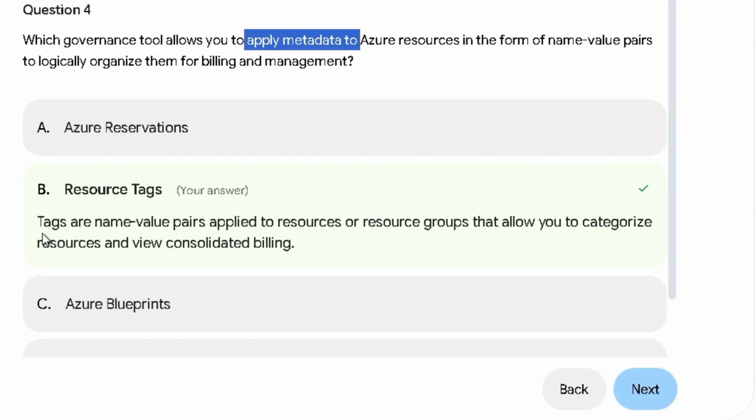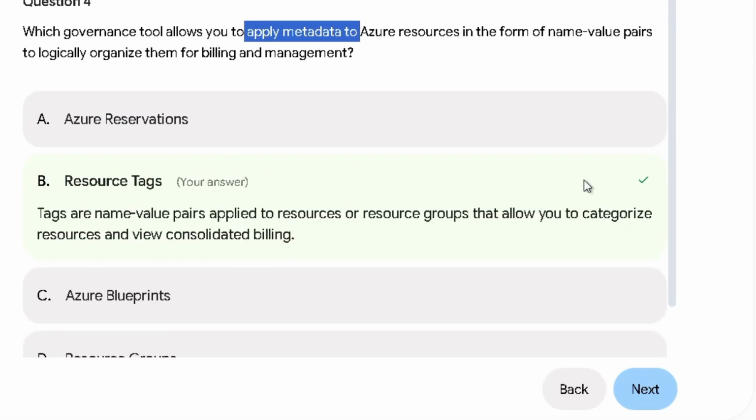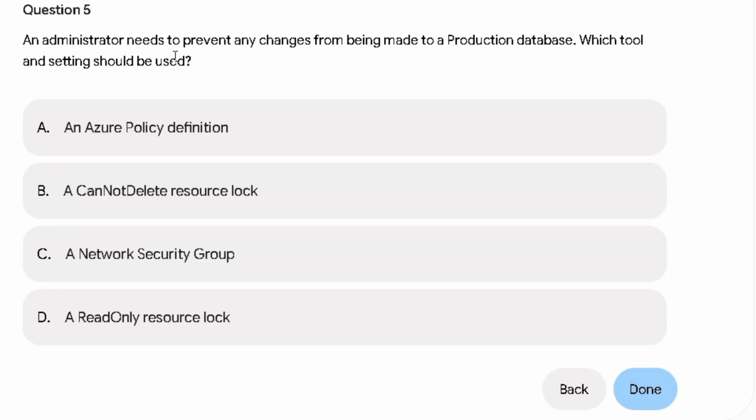Tags are name-value pairs applied to resources or resource groups that allow you to categorize resources and view consolidated billing. So remember the keywords right here: apply metadata and also name-value pairs to logically organize for billing and management. So remember this for your certification. And the last question we have, guys, question number 5. This is the last question.